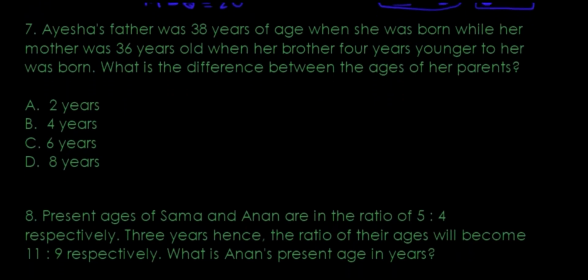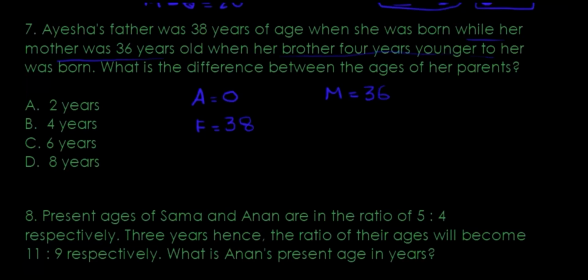Next question. Aisha's father was 38 years of age when she was born. Okay, so Aisha is 0, and the father is 38. While her mother was 36 years of age. The father is 38. The mother is 36 years of age.